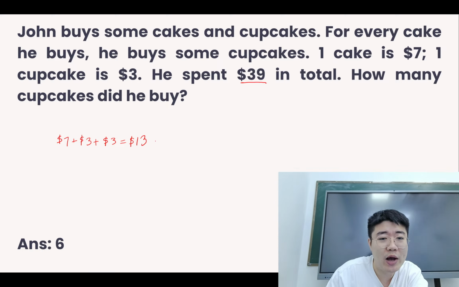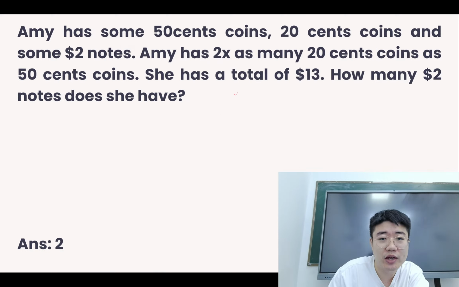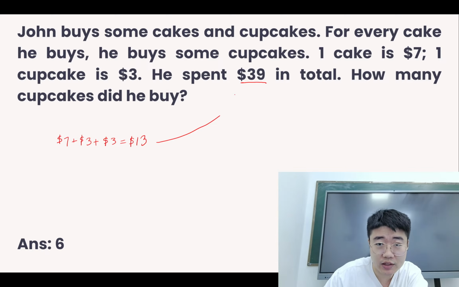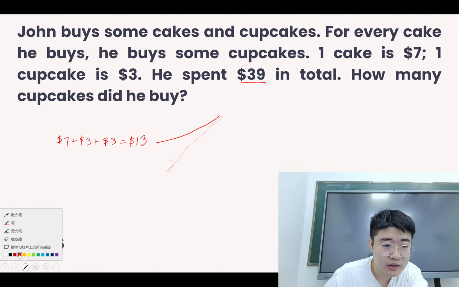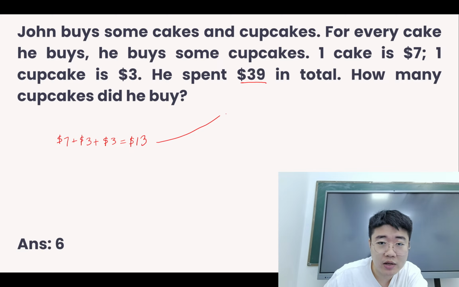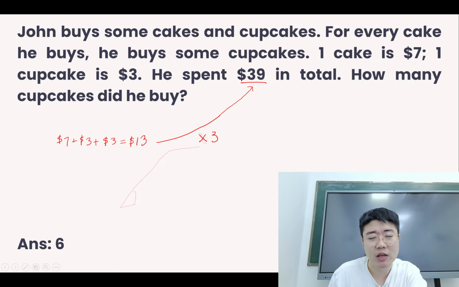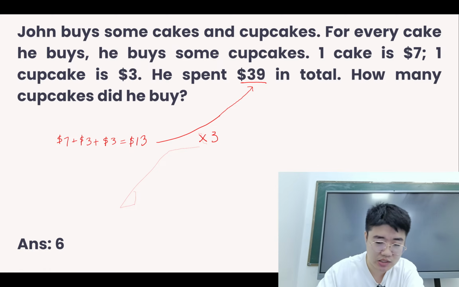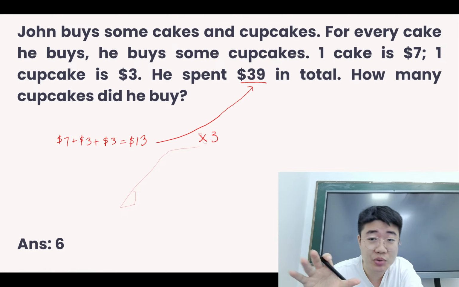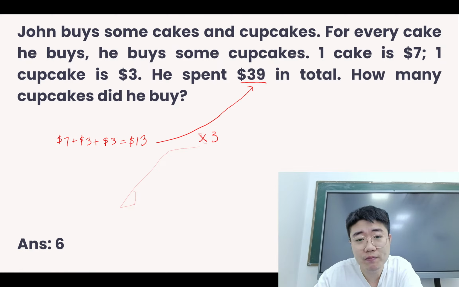So this will be for one group. If you want to make this total into 39, you have to get 3 groups here. Okay, so this final answer is 6. You do a bit of guess and check to get the correct number.